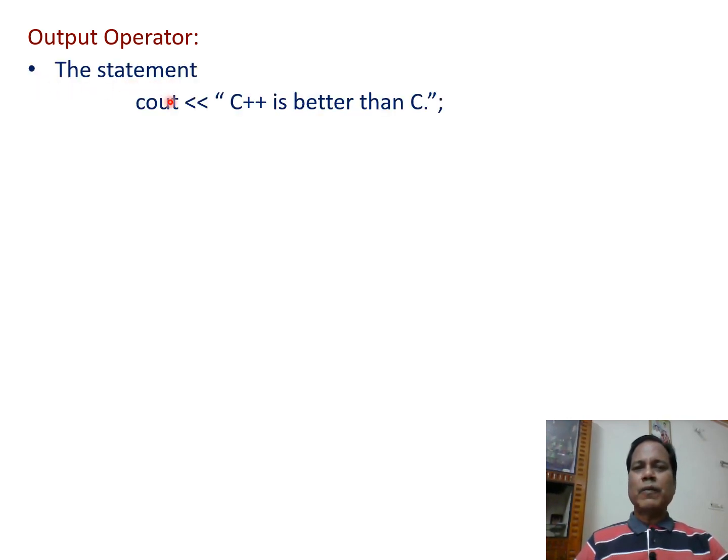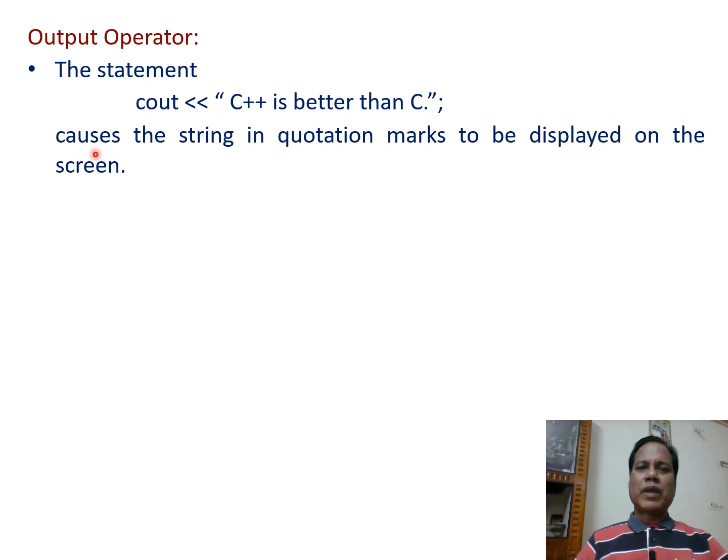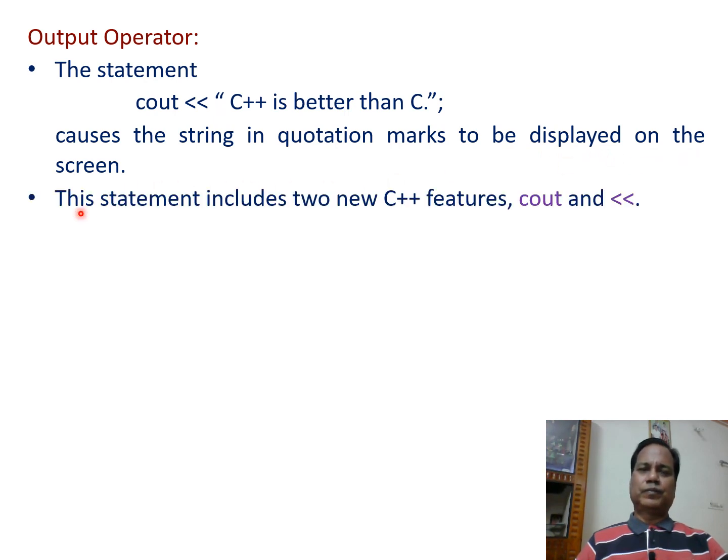The statement cout, insertion operator, and within double quotation marks "C++ is better than C" is written, and then at the end a semicolon that terminates the statement. This statement causes the string in quotation marks to be displayed on the screen. The statement includes two new C++ features, cout and the double less than sign, that is called the insertion operator.